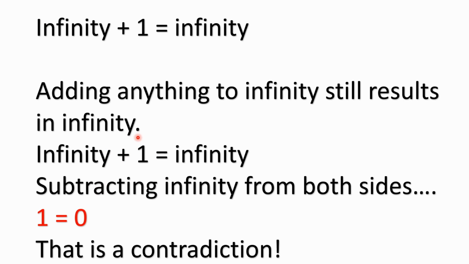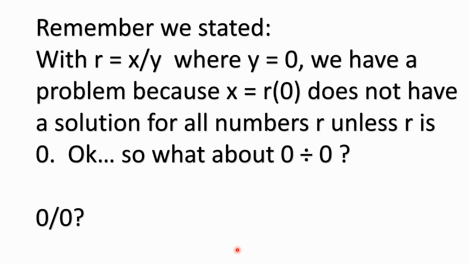That leads to that contradiction. So we're kind of left going back to what we stated before, when we said with r equals x divided by y, where y equals 0, we have a problem because x equals r times 0 doesn't have a solution for all numbers x unless r equals 0.